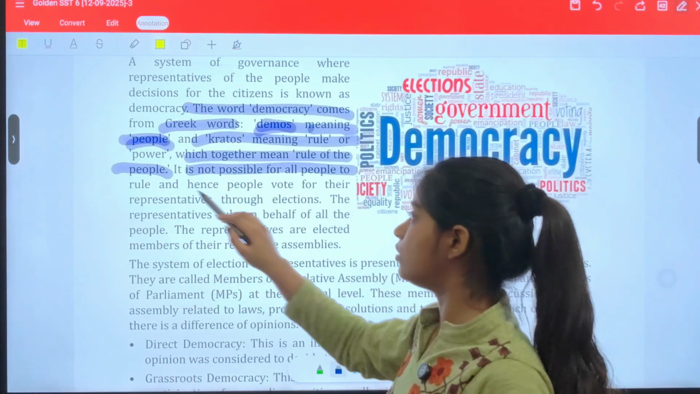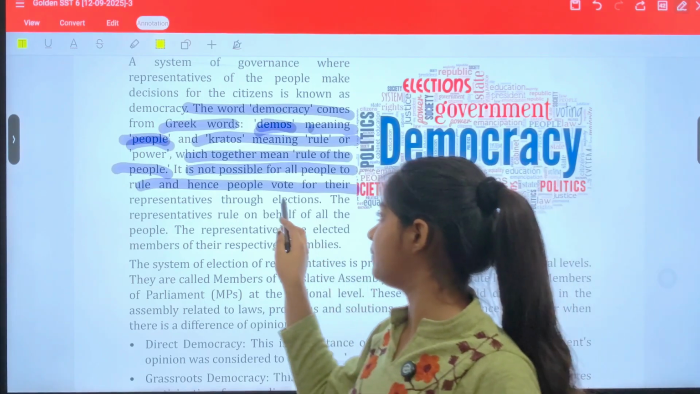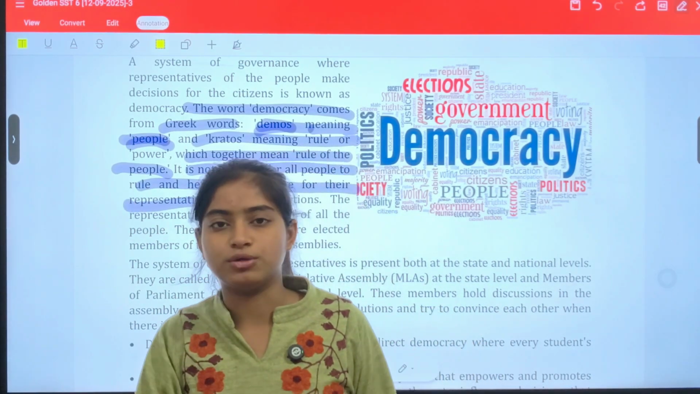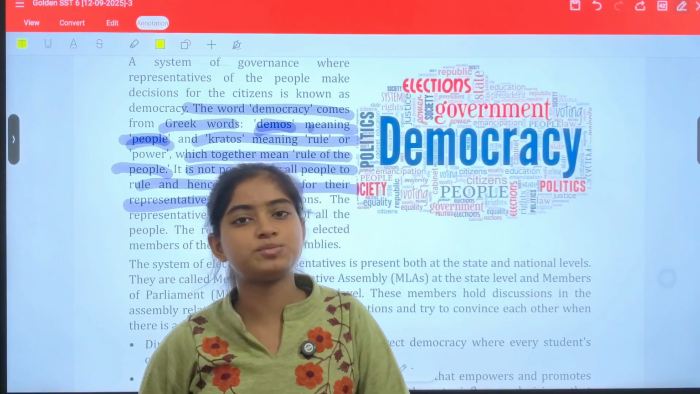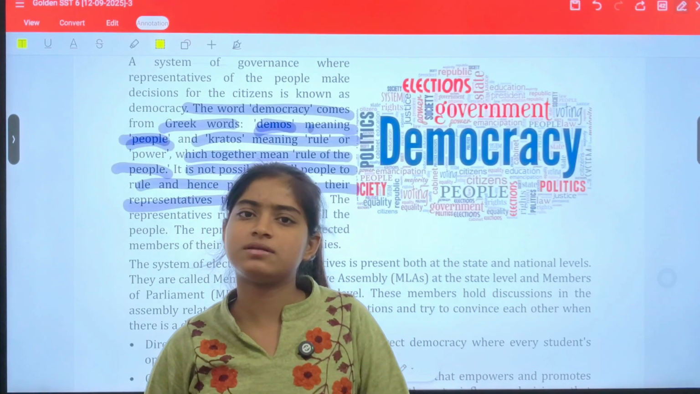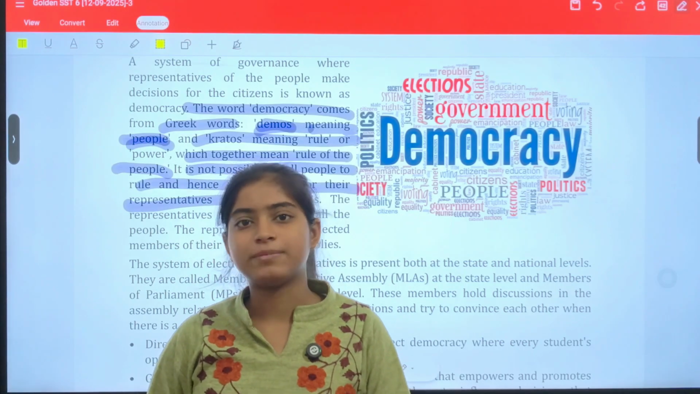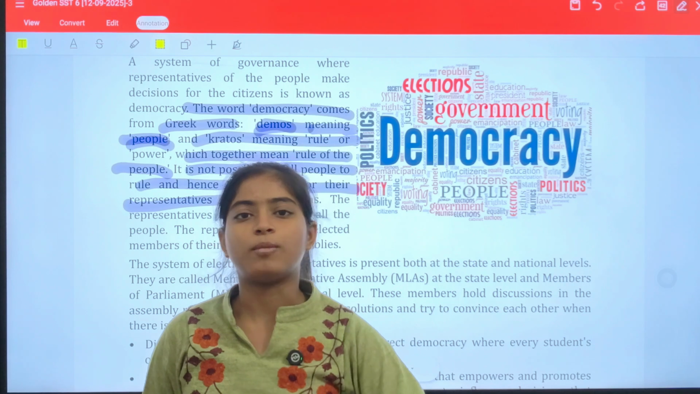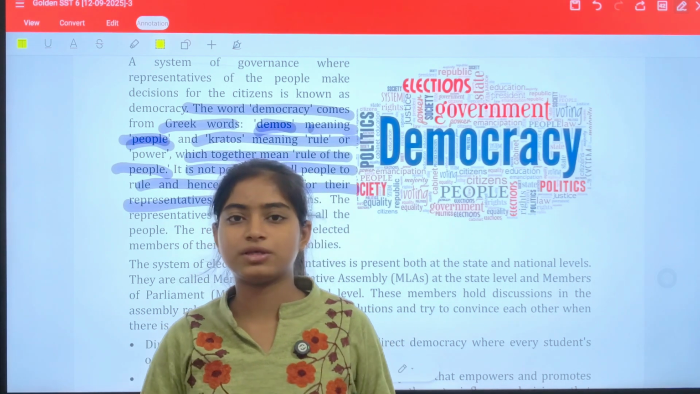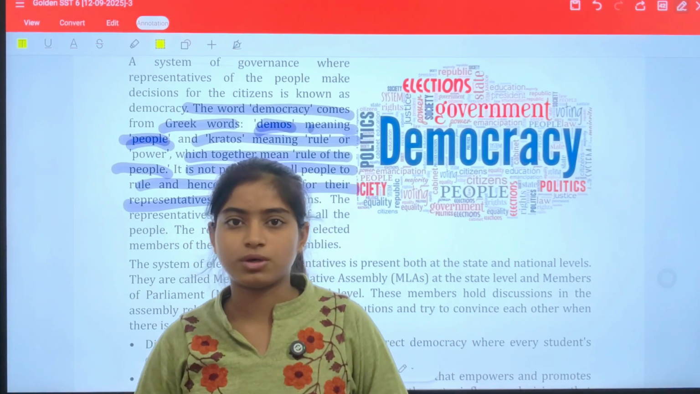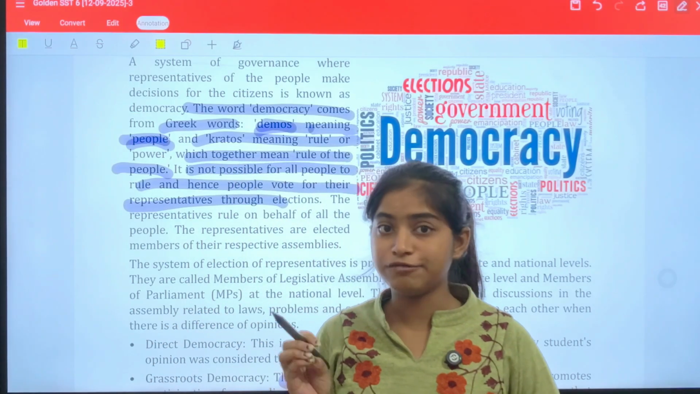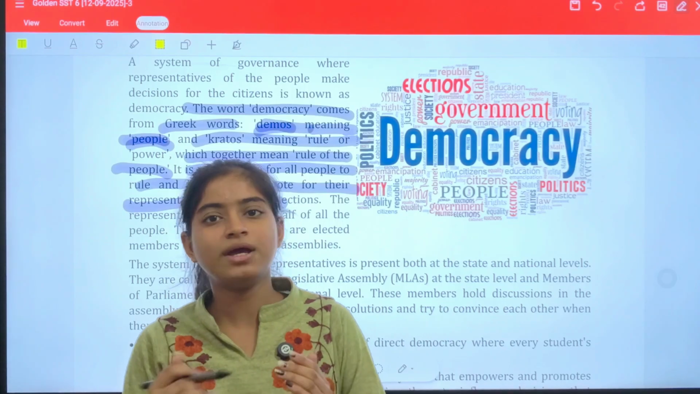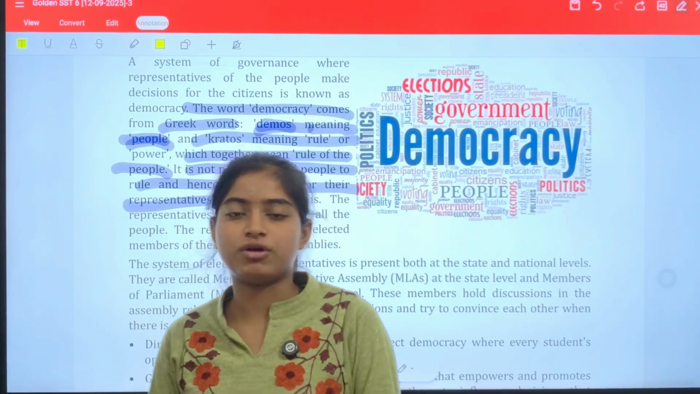It is not possible for all the people to rule, and hence people vote for their representatives through elections. Obviously it's not possible. Consider a team around you. Suppose you have a sports team, so if all people take decisions, arguments can happen. So we set a leader, and this leader will maintain the sports performance and set the rules. Everyone listens to that leader. If the majority of people feel that this leader is not good, then they can change that leader. The same funda happens here.